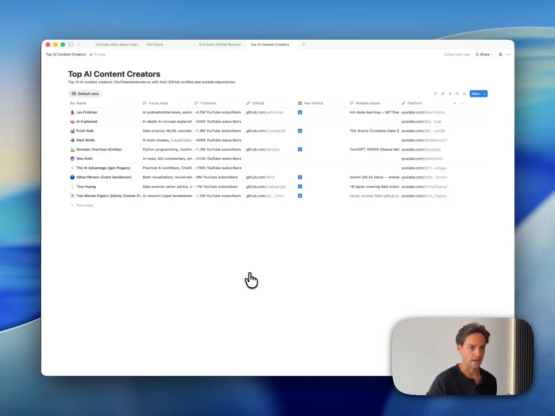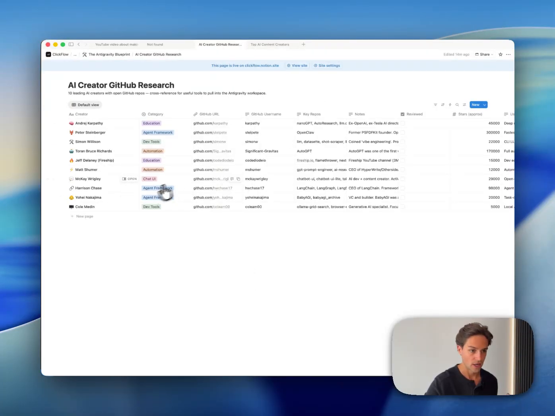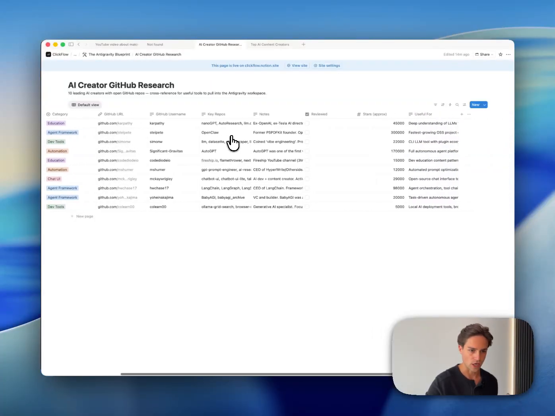Here's Notion. Look at that. AI top creators has GitHub repo. I ran this in another terminal because I wanted to sort of compare. And this is what it gave me. Like, this is all done instantly.